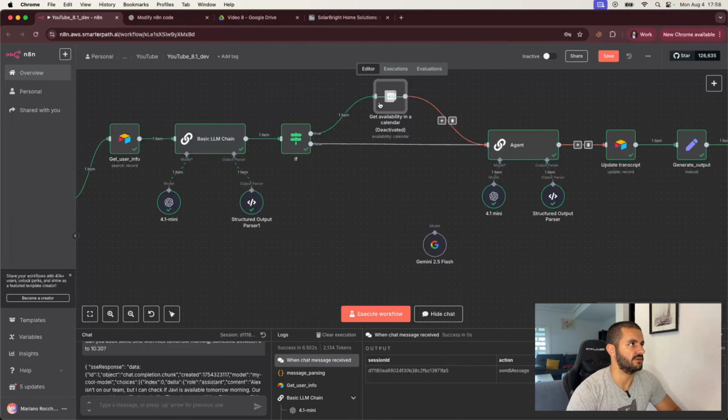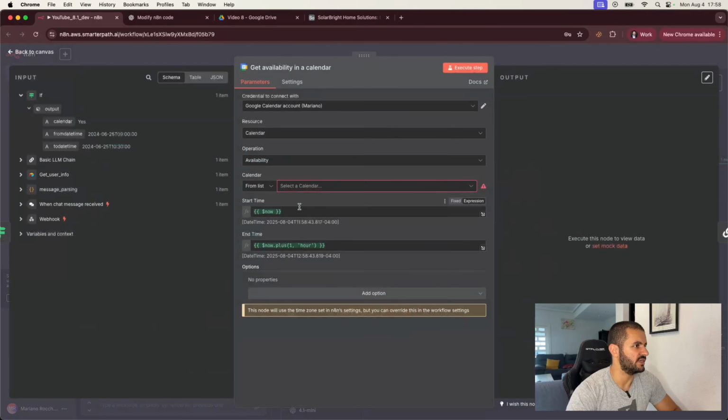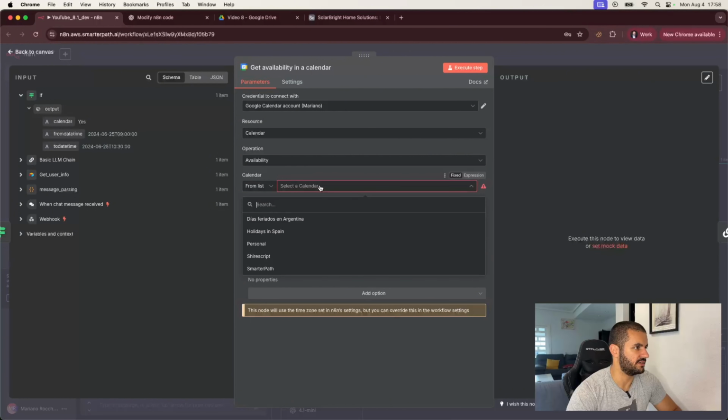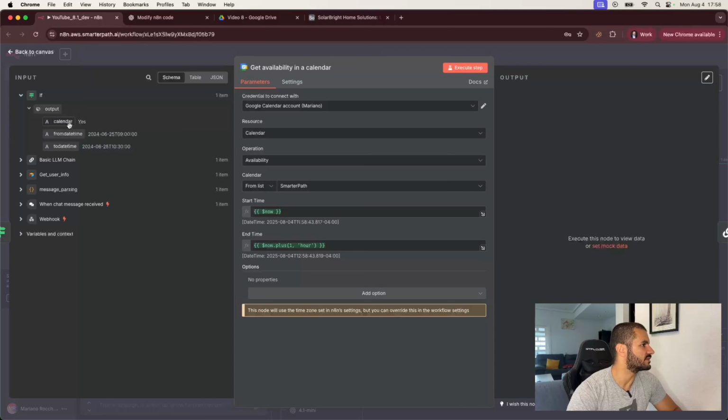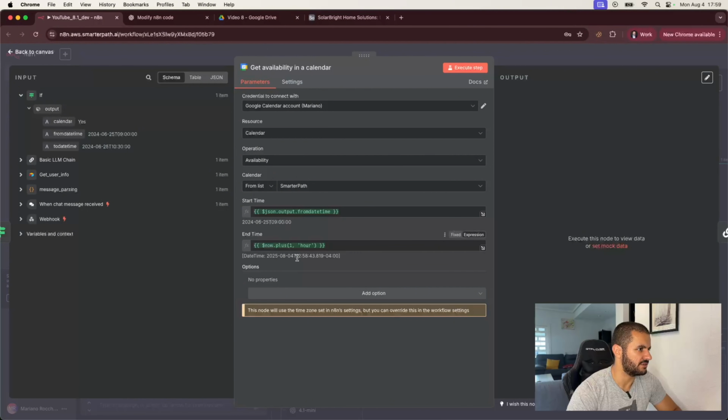Now we need to delete from here a lot of stuff. But here we now can turn it on and actually add the proper things. So select the calendar. Let's take Smarter Path, the one from the company. And the start time would be from this. And it's actually a slightly different format, so we'll need to check if this works well. And the end time is this. So this, if you see, it's working perfectly. So we do need the calendar, and from daytime it's 9 until 10:30.